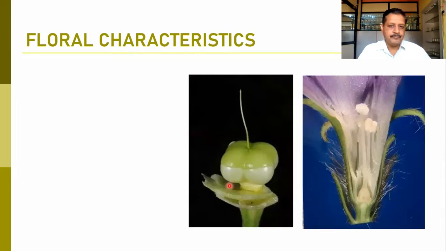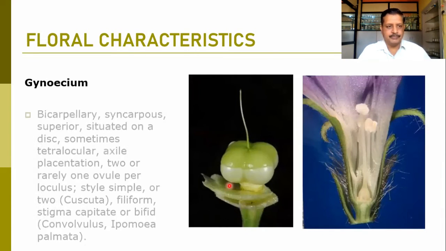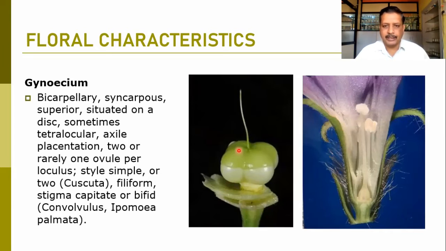When we talk about the gynoecium in this family, it is typically a bicarpellary syncarpous ovary, and the position of the ovary is superior. It is typically situated on a disc-like structure. So here you can recognize that disc-like structure. Here also a tissue is developed which forms a disc and which may contain the nectar.